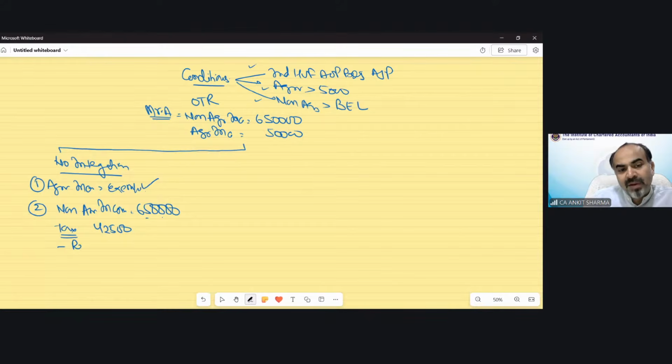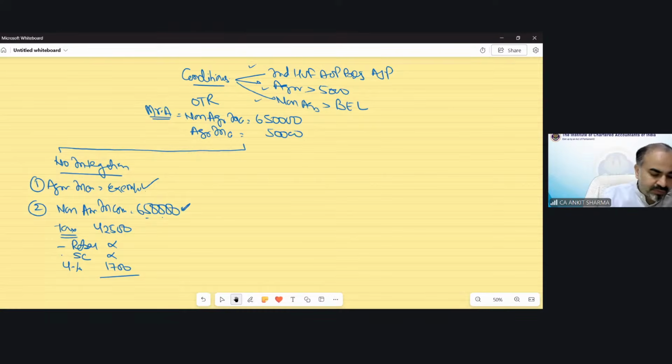Rebate would not be applicable because income is exceeding 5 lakh rupees. Rebate would always need to be checked on the non-agricultural income. So it is exceeding 5 lakh, so there would not be any rebate available. No surcharge applicable because income is not more than 50 lakh. Yes, 4% cess needs to be applied. That would be 1,700. So final tax liability would be 44,200 rupees.